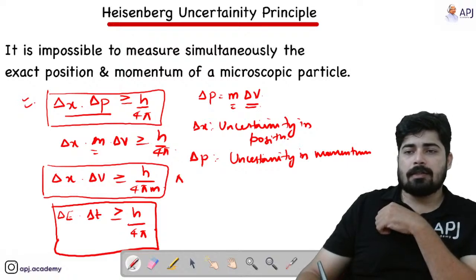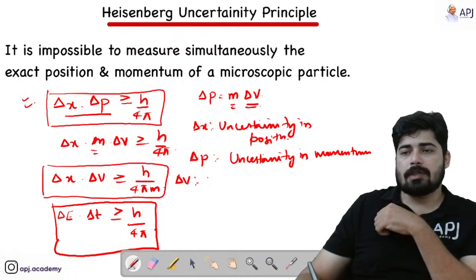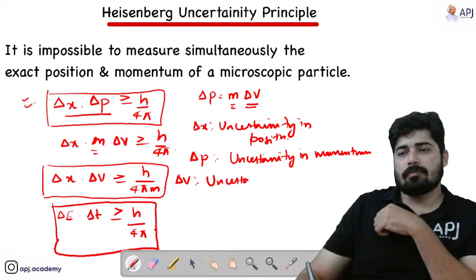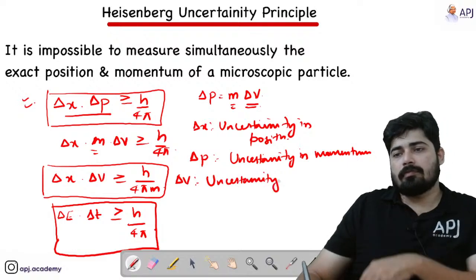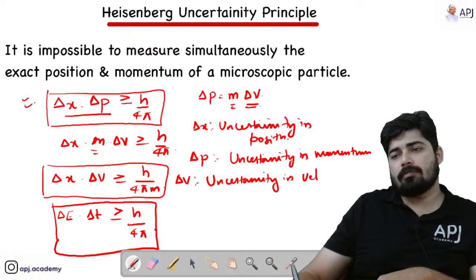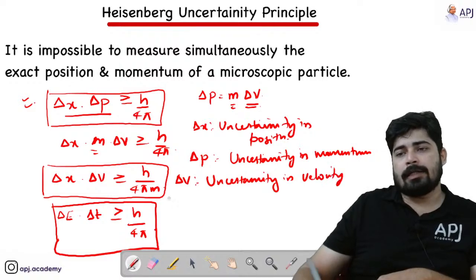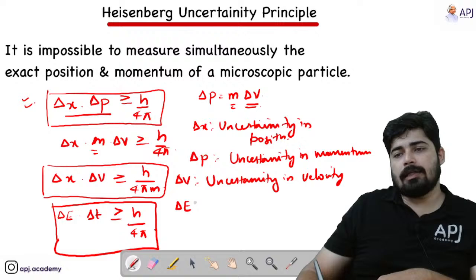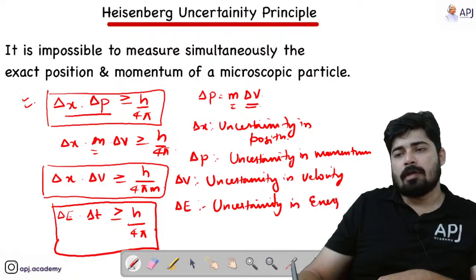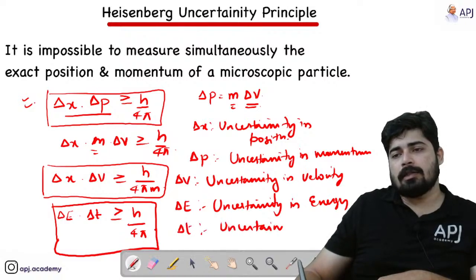Delta v means uncertainty in velocity. Delta E is uncertainty in energy. And delta T is uncertainty in time.